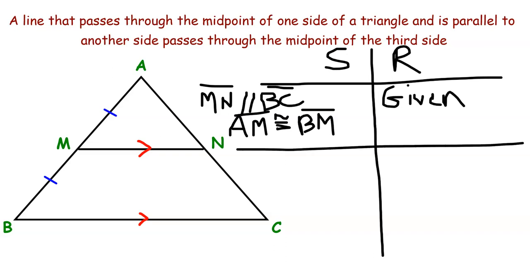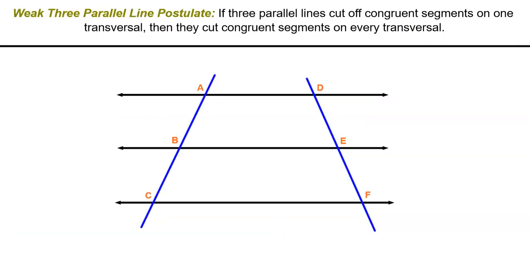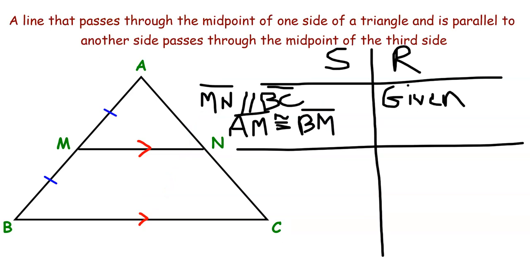So what does that mean? Well, in the diagram right now, there's not a whole lot we can do with it. But if we go back to another postulate that we saw with parallel lines, thinking about the fact that if we could prove that BM and AM were cut by 3 parallel lines using the weak 3 parallel line postulate, then we could say that every transversal has to also be cut into congruent segments. We don't have a third line that goes through A, but we can construct one.